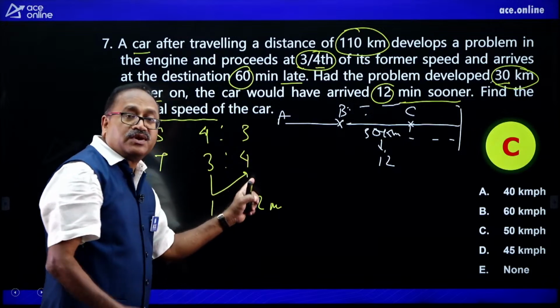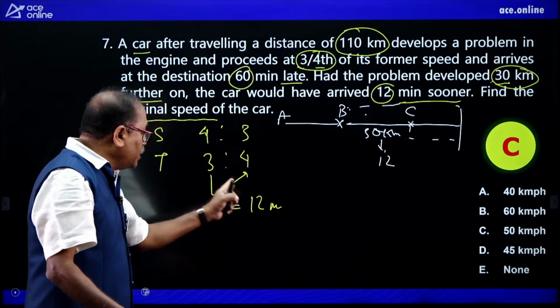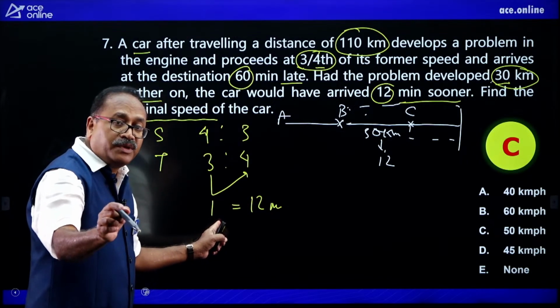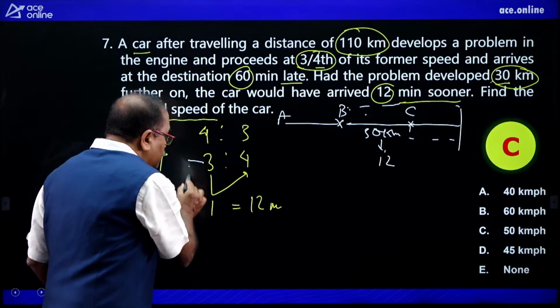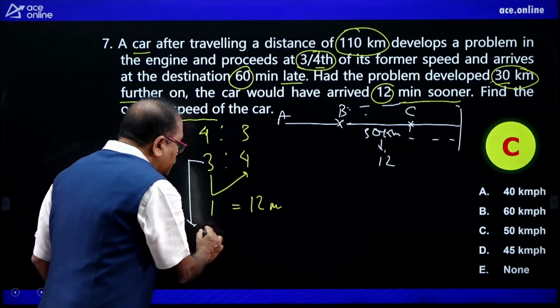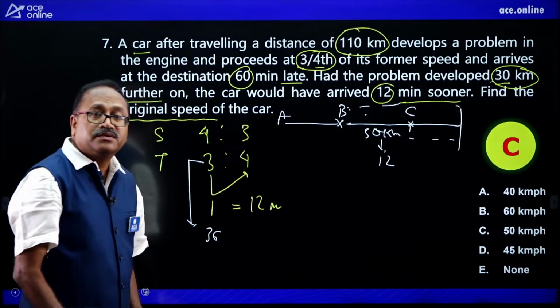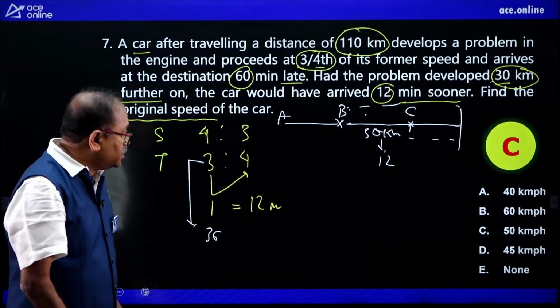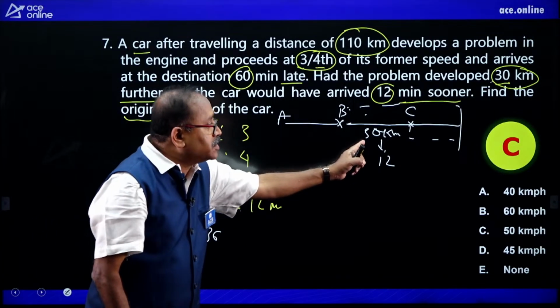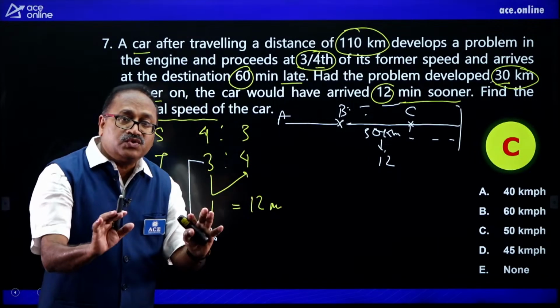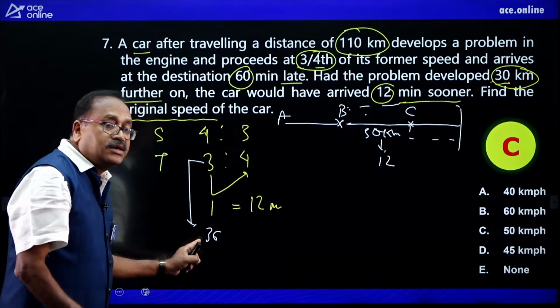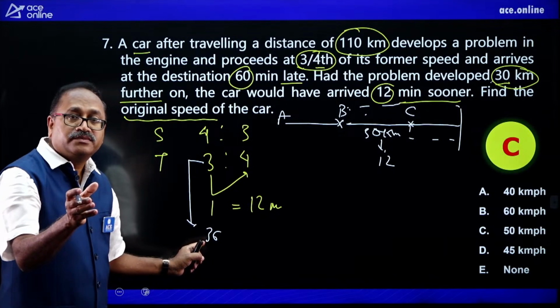That means initially it was 12 minutes extra. So 1 part is 12 minutes, then it takes 3 parts, so 12 into 3, 36 minutes. That means to travel this 30 kilometer, usual time is 36 minutes.